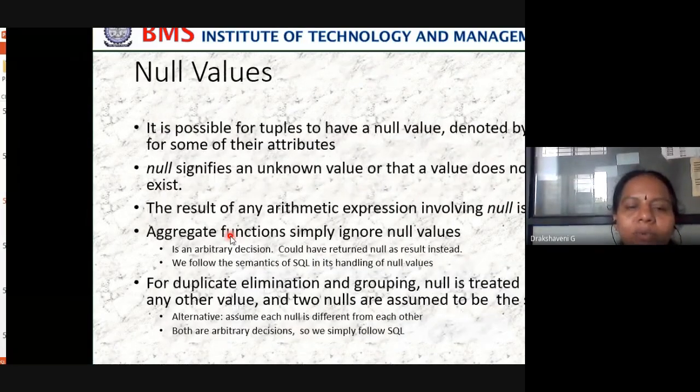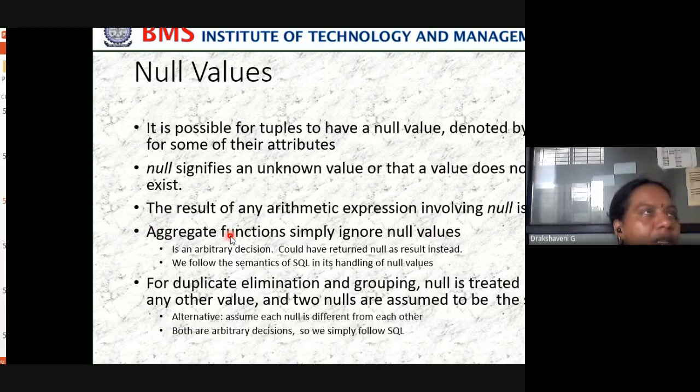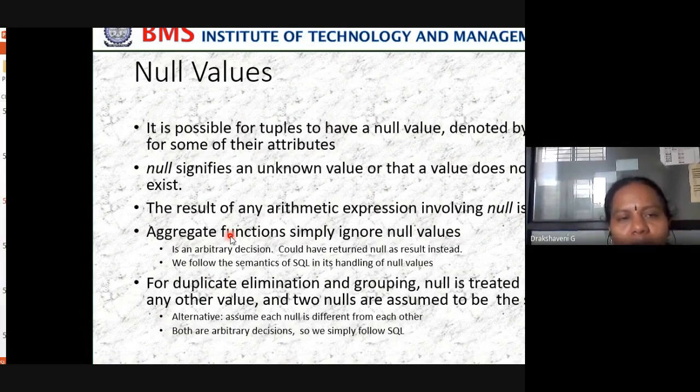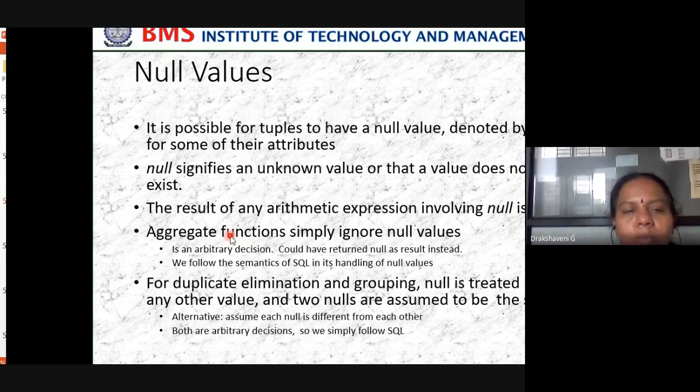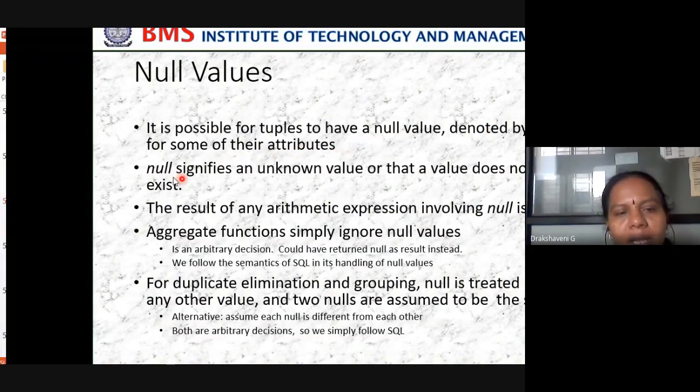When I don't know the values, then definitely I'll represent them as a null value. Suppose in your class you have so many people, but I don't know all 51 people's mobile numbers. I may know 1 or 2 people's. If I don't know, I'll write a null value. That's what the null value is doing. It is possible for tuples to have a null value, denoted by null, for some of their attributes. Null signifies an unknown value or that the value does not exist.